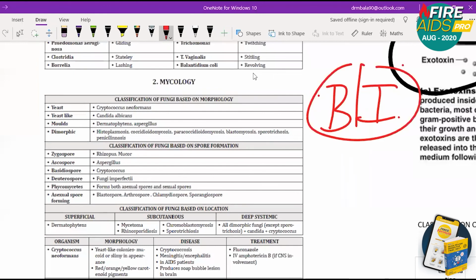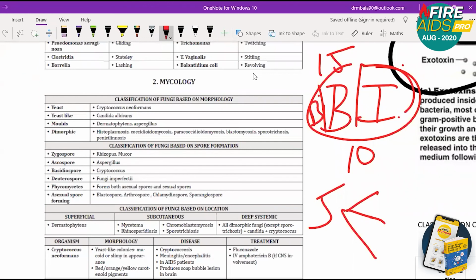If you get, for example, 15 questions, almost 10 questions will come from this topic alone. Bacteriology, I will consider the basic microbiology also. So all this will comprise almost 10 questions. The rest 5 questions: most probably 2 questions from virology, 1 question from fungi, and 2 or 3 questions probably from parasitology. This is how the distribution usually is for many years.